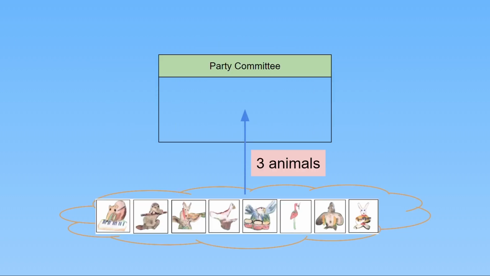After thinking about it some more, the musicians decide that it would be better to choose 3 different animals and let them decide who does the tasks. So, we're choosing 3 animals to be on the party planning committee. We still have the same rule as last time. It needs to be 3 different animals. They don't want one animal to have 2 votes in the committee.